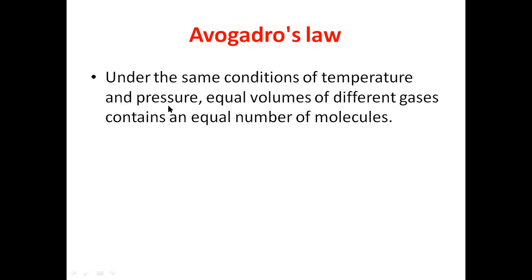So at constant temperature and pressure, 1 mole of nitrogen or 1 mole of oxygen or 1 mole of carbon dioxide occupies equal volume. It does not depend on the size of the gas or anything. It depends mainly on the number of molecules or number of moles. One mole is constant, 6 into 10 power 23 molecules. So 1 mole of each gas, oxygen, carbon dioxide, nitrogen, all occupy equal volumes.